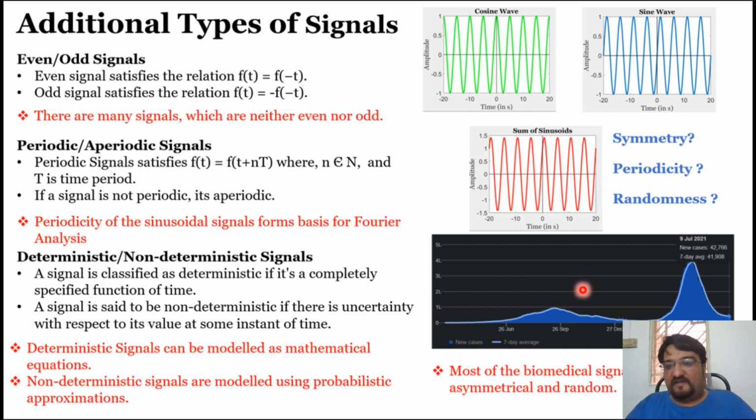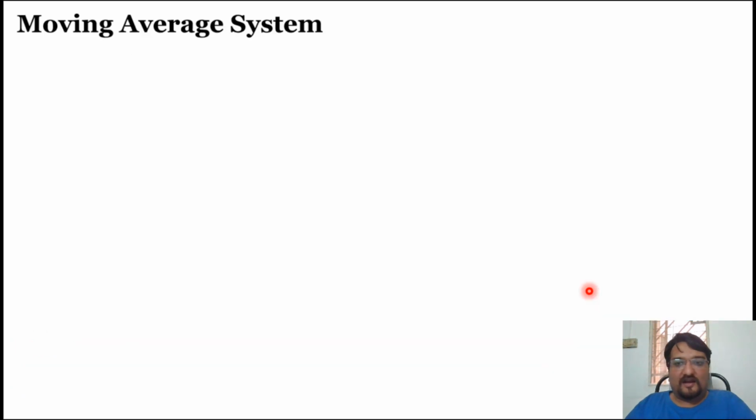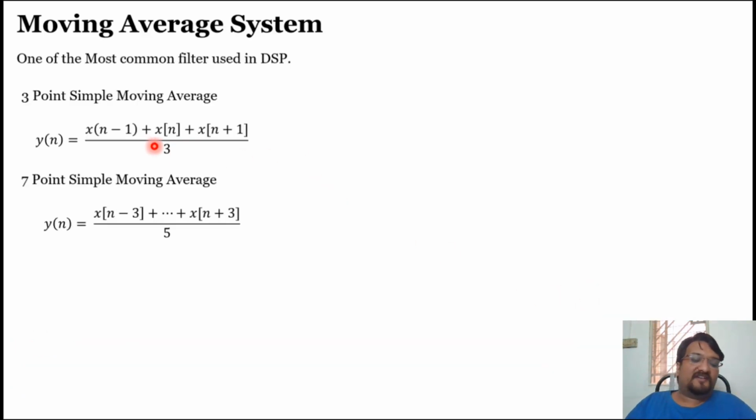So let's quickly see what a moving average is. I will also show a demonstration of how it helps. This moving average can be of different types. When you have a sequence already available, you can take one sample before and one sample after along with the present time sample and average them out. It would be a 3-point average. You can also consider a 7-point average, or an 11-point average. How it affects your data, and how it looks, we'll soon see in the demonstration.